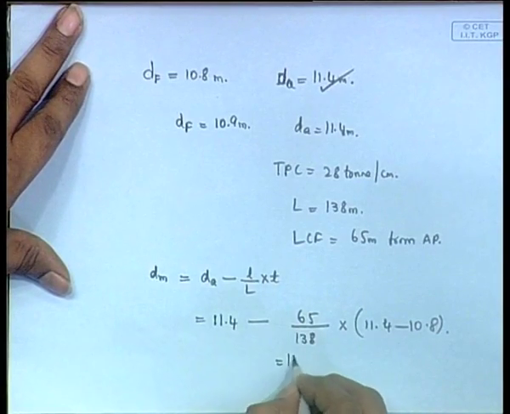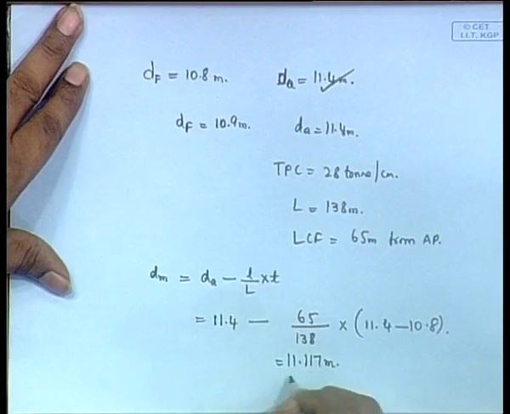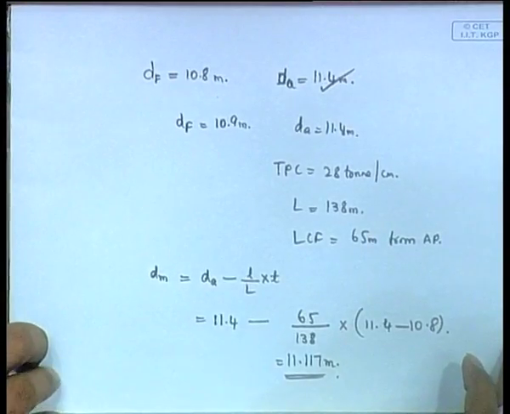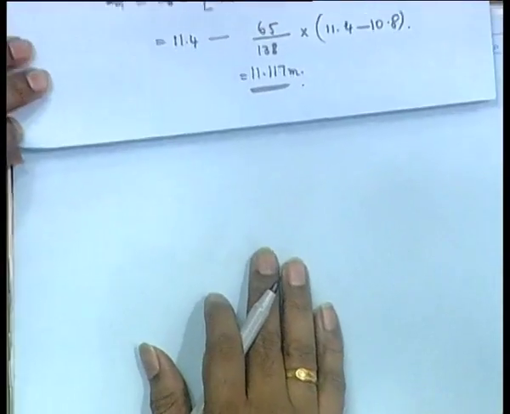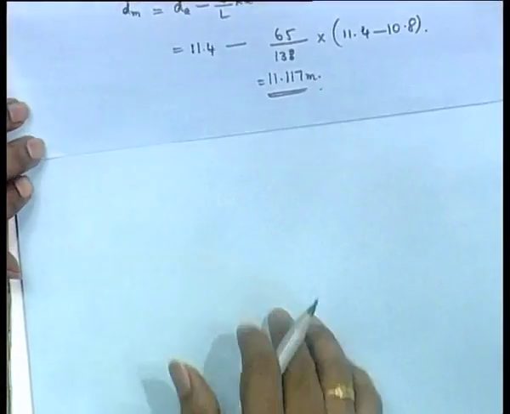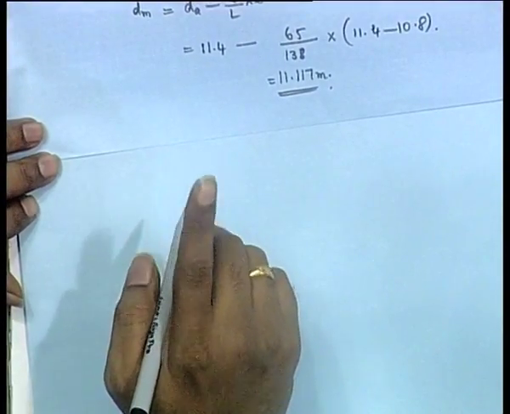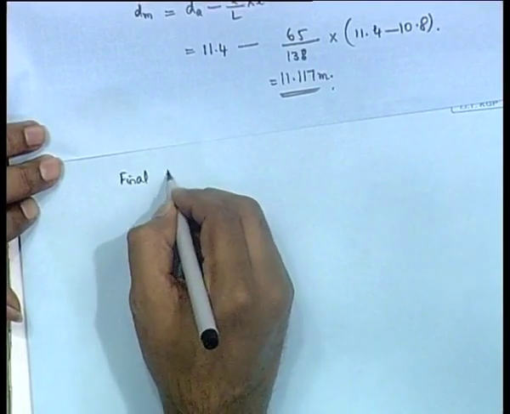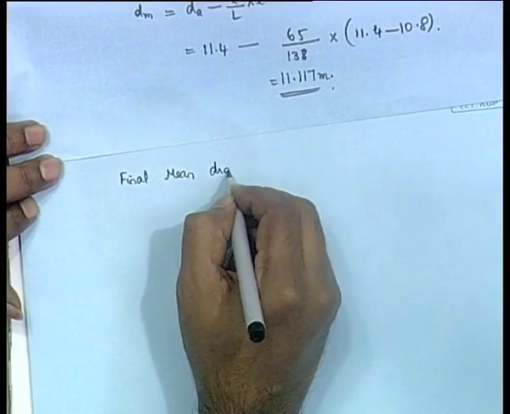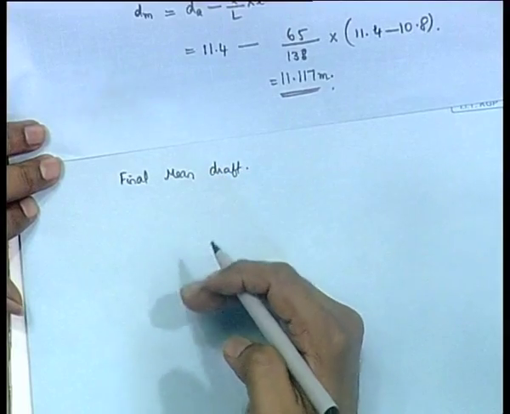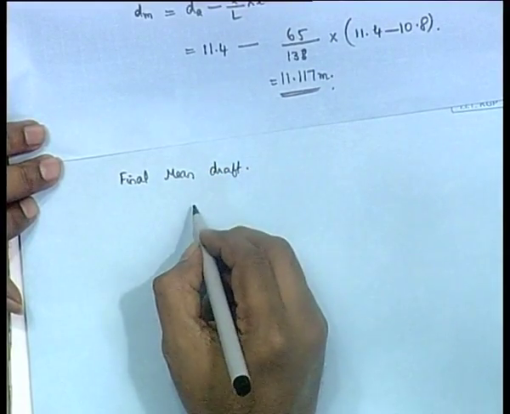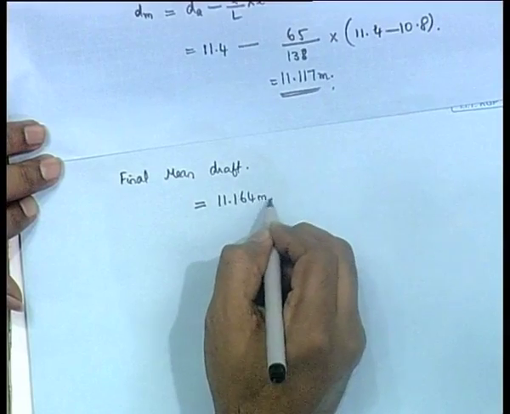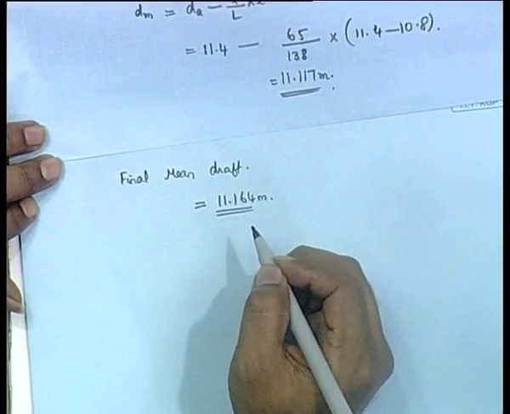Okay. So, this will give you something like 11.117 meter. So, this is your mean draft, or this is the draft at your center of flotation. Okay. Now, this is initially, before loading has happened. Now, loading is done, and the same things you do for your final case also. You are given the same set of data, and you will get the final draft 11.164 meter. So, we have the initial and final drafts.